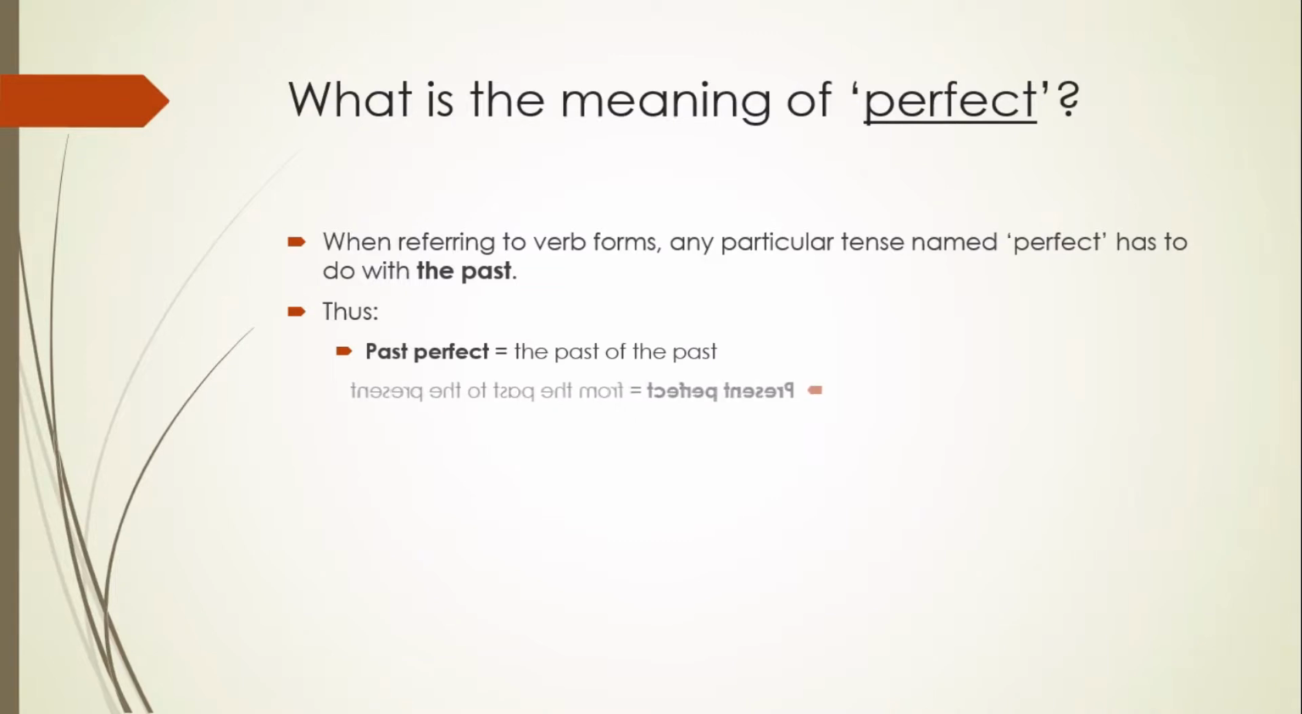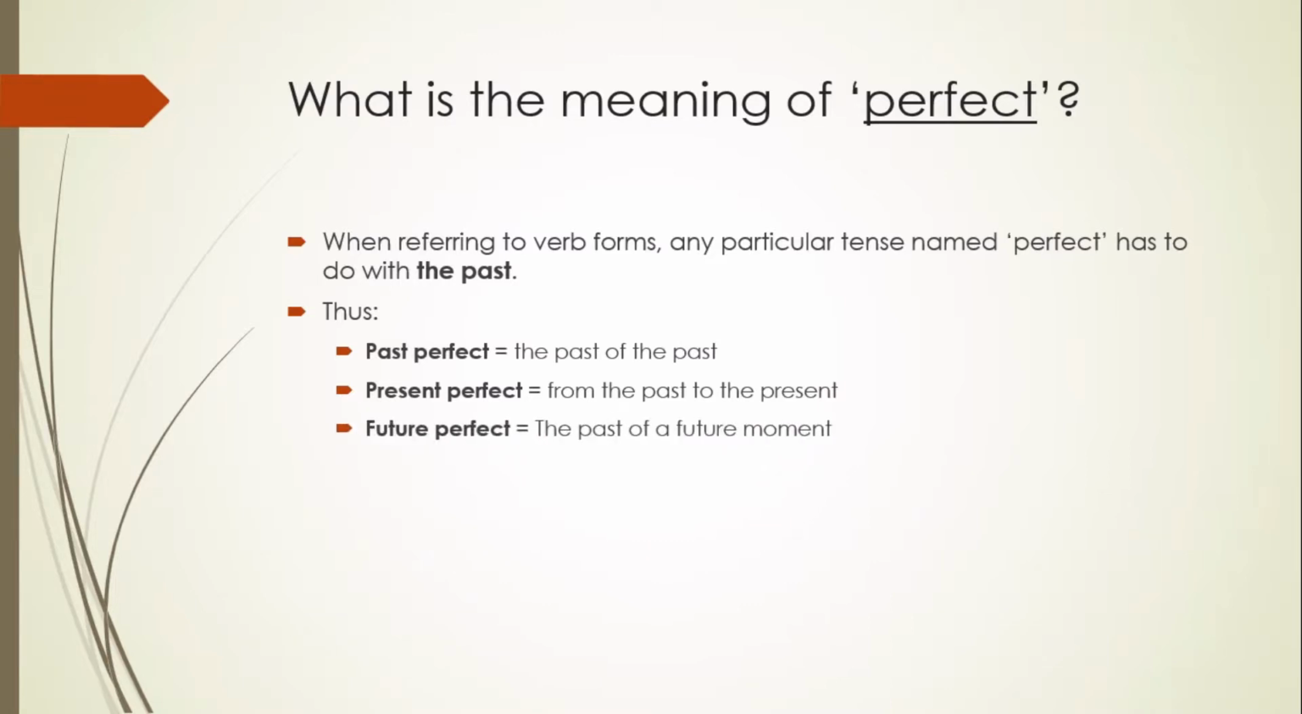If we take a look at the present perfect, its name is also something to think about. Present perfect means present and past. So what does it mean? It means that it refers to an action which started in the past and has gone on until the present. So it has both present and past in a single tense.